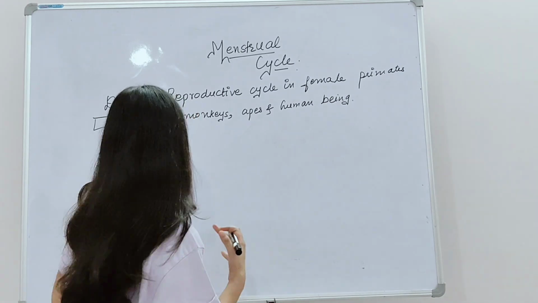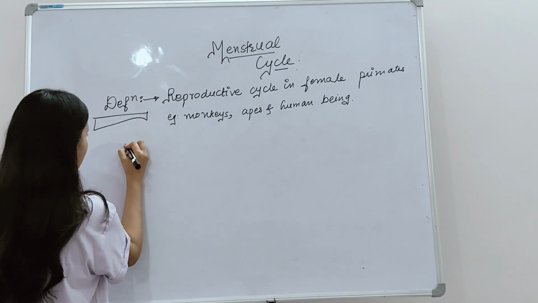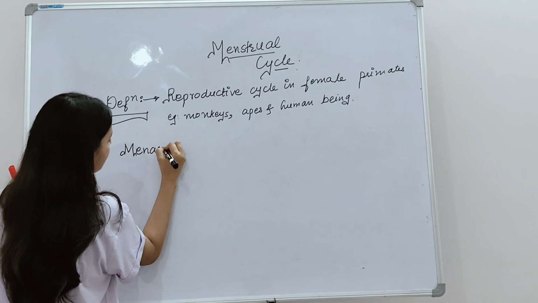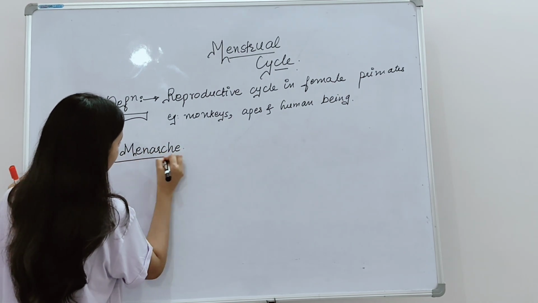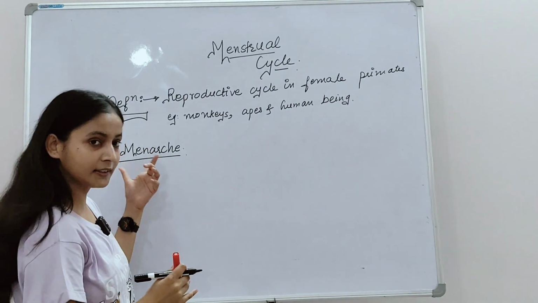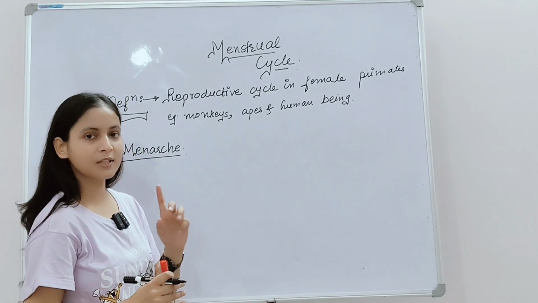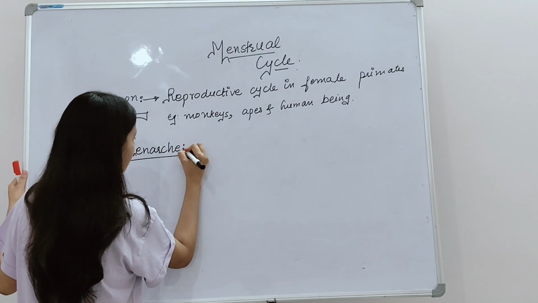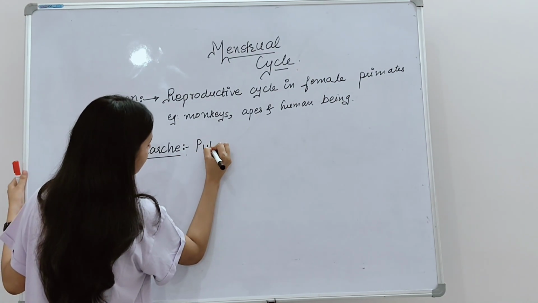Okay, so the beginning of the first menstruation, which is seen at puberty, is known as menarche. So menarche is the time period or stage when the first menstrual cycle begins. At which age does menarche begin? That is puberty.